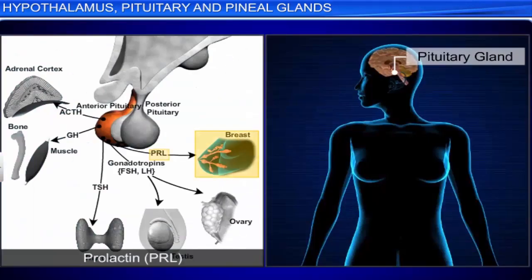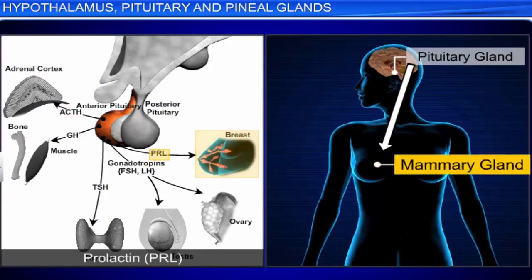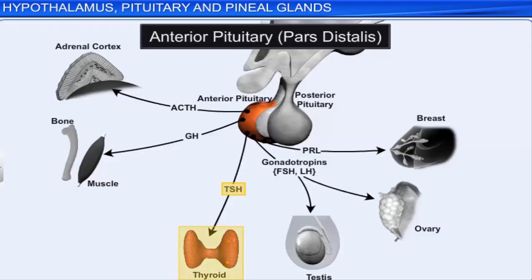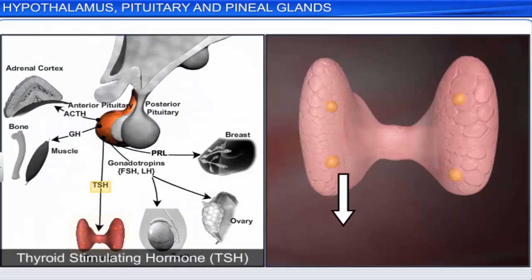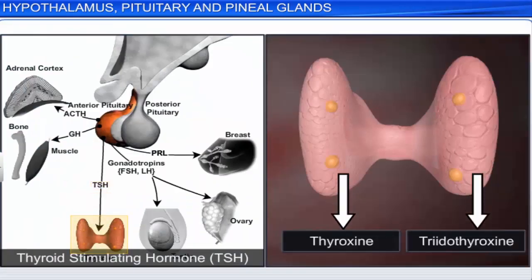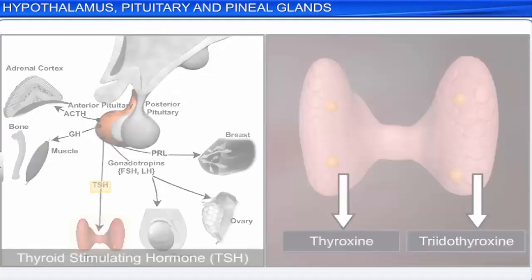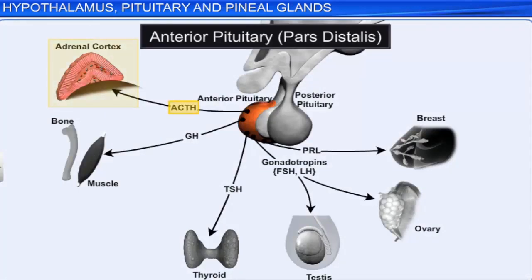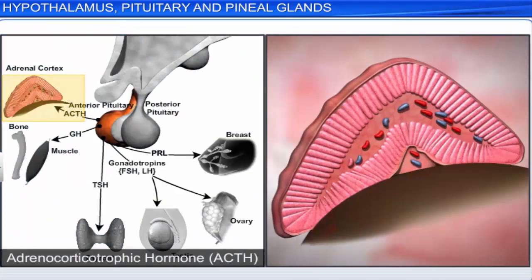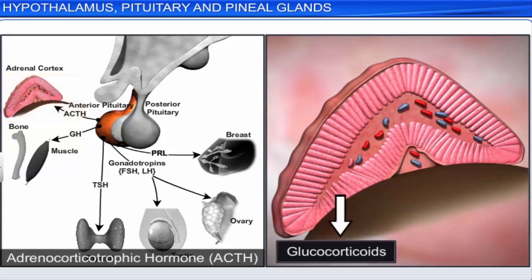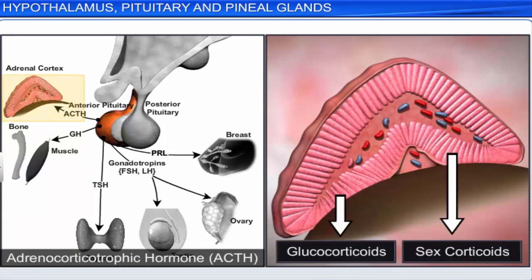Prolactin is known as the maternity hormone because it stimulates the development of the mammary glands during pregnancy and lactation after childbirth. TSH stimulates the synthesis and secretion of hormones such as thyroxine and triiodothyronine by the thyroid gland. ACTH acts on the adrenal cortex. It controls the production and secretion of steroid hormones like glucocorticoids and the sex corticoids.